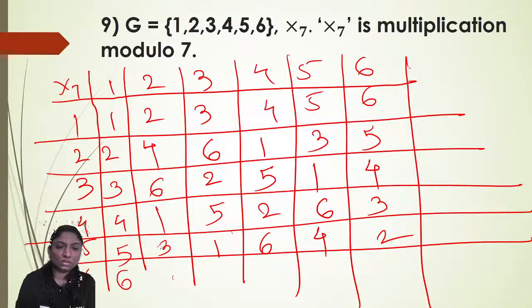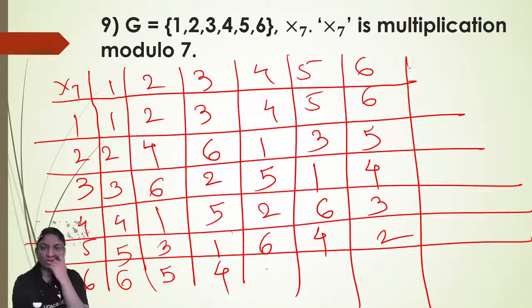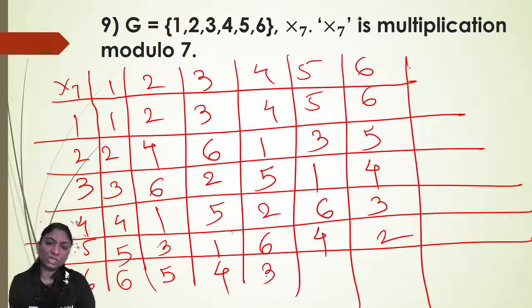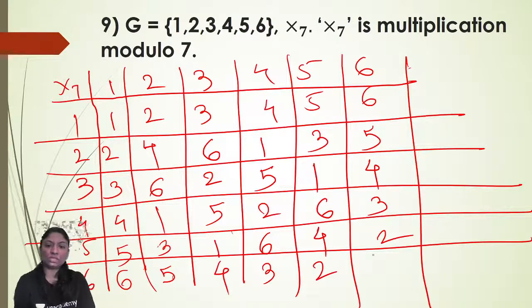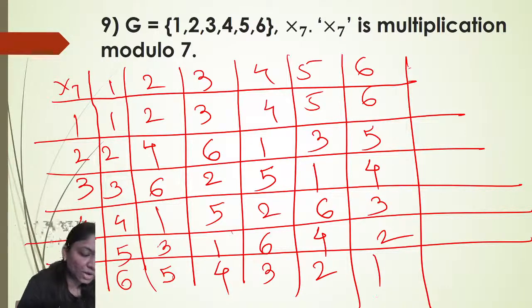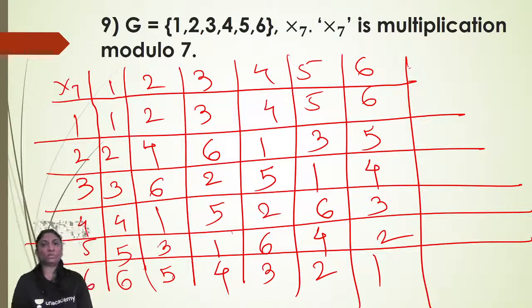6 into 1, 6. 6 into 2, 12, remainder 5. 6 into 3, 18, remainder 4. 6 into 4, 24 divided by 7, remainder is 3. 6 into 5, 30, remainder is 2. 6 into 6, 36, remainder is 1. I hope you are getting it clear how to draw the composition table.